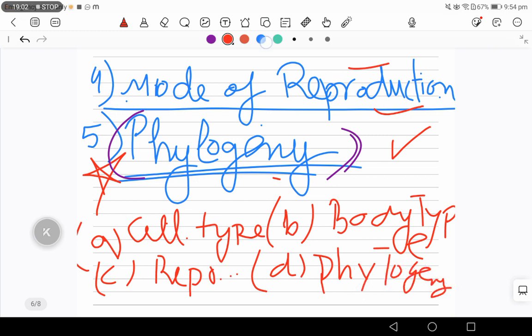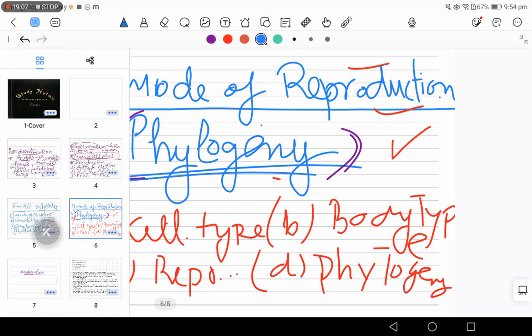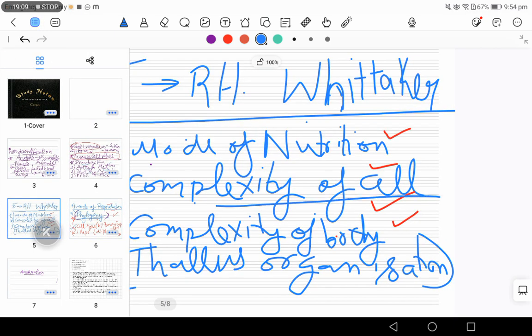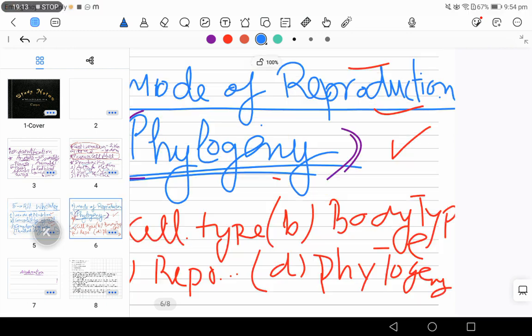Okay, so what would be your answer? Obviously this one, because cell type or complexity of cell comes second after nutrition. So more priority will be given to this only.